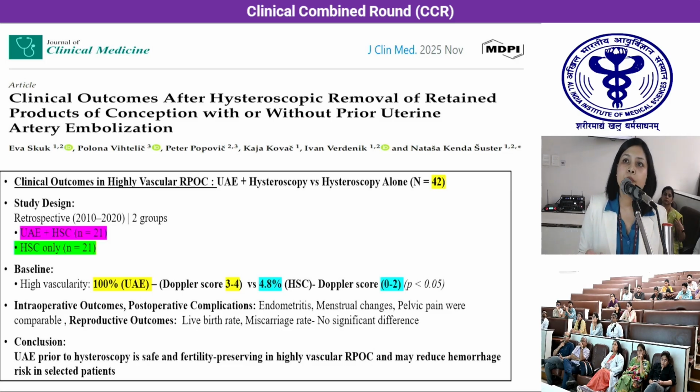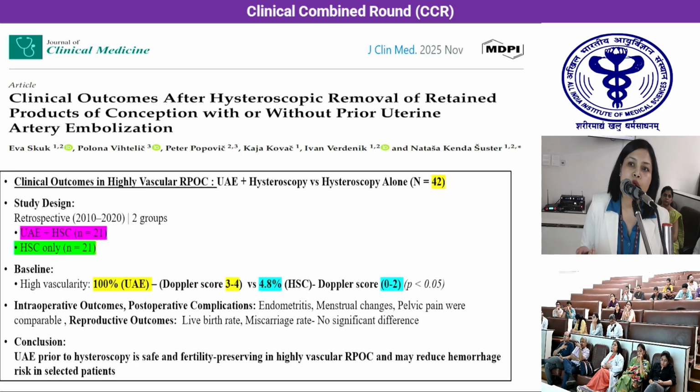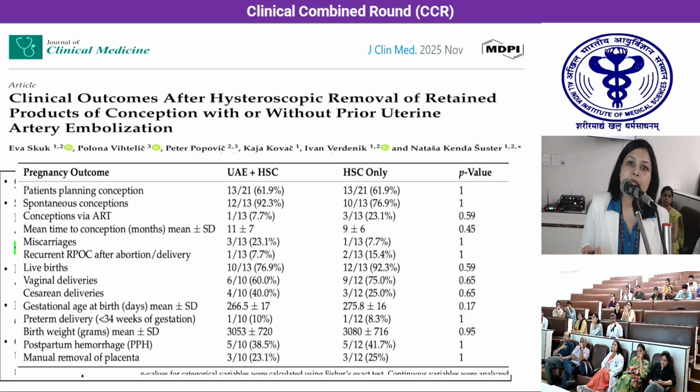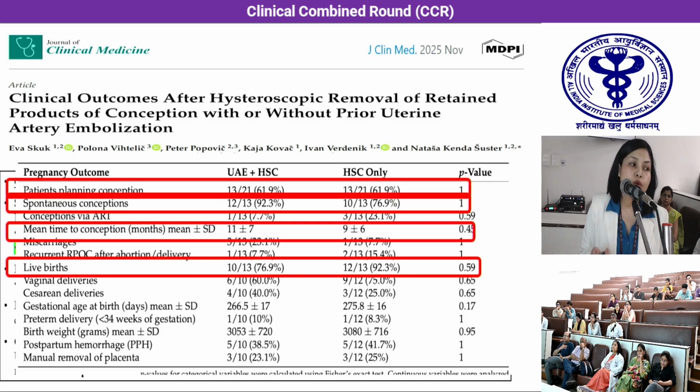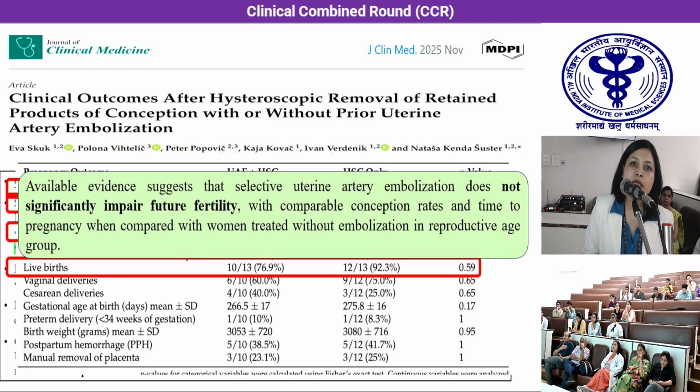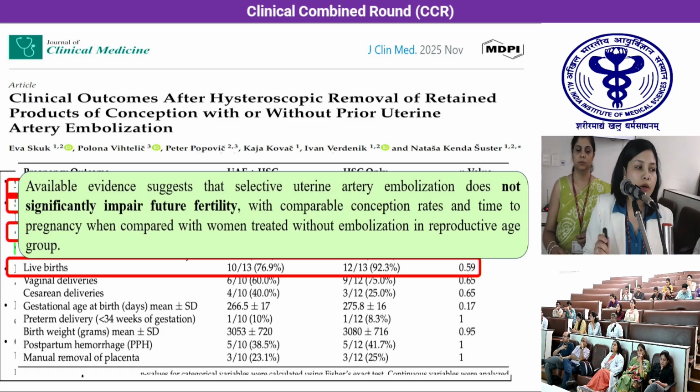Here, 42 patients were retrospectively studied and divided into two arms. One underwent UAE with hysteroscopic excision and another only hysteroscopic excision. It has been seen that the pregnancy outcome and the time of conception were similar in both arms. So the available evidence suggests that selective UAE does not significantly impair future fertility, with comparable conception rates and time to pregnancy when compared with women treated without embolization.